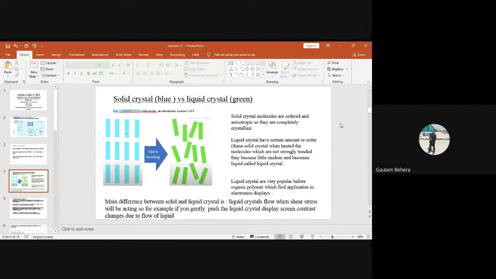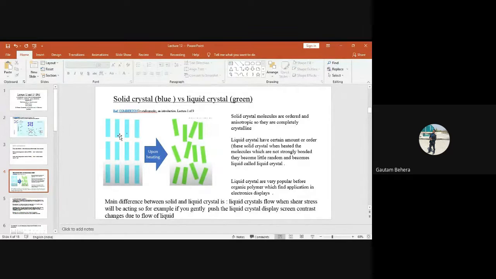Earlier days we were using LCD, liquid crystal display, right? But nowadays we are using OLED basically. Yes or no? What is OLED? Organic light emitting diodes. Fine. So nowadays we are using basically organic polymers. But earlier days we were using liquid crystals. So you can see this is an ordered structure. Yes or no? These molecules are present in ordered manner, but here the molecules are not in ordered manner. Fine.